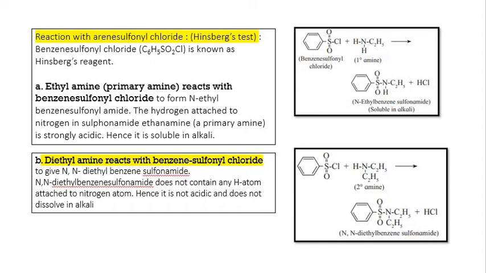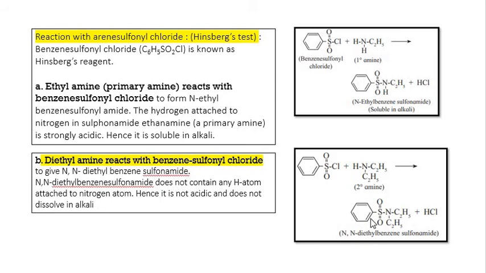Benzene sulfonyl chloride is known as Hinsberg reagent, and primary amine reacts with benzene sulfonyl chloride and the compound formed is soluble in alkali because the compound formed is acidic. In case of secondary amine, the Hinsberg reagent will also react, but the compound formed is not acidic and does not dissolve in alkali.